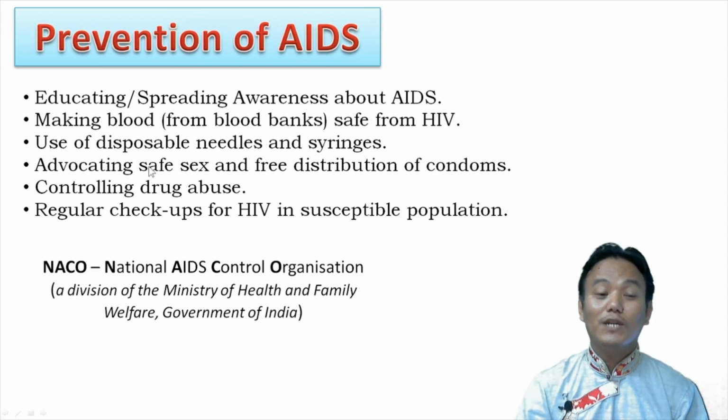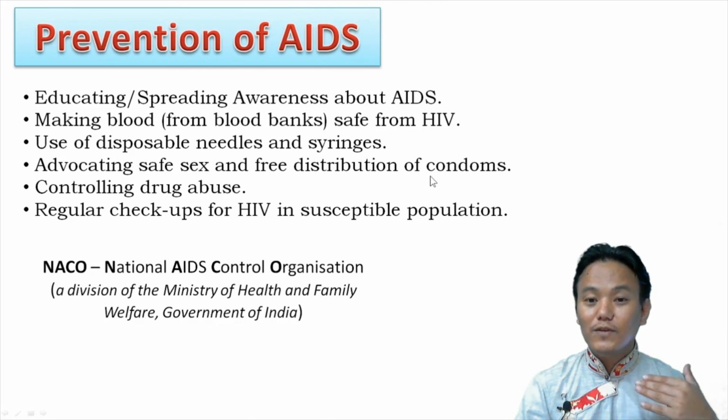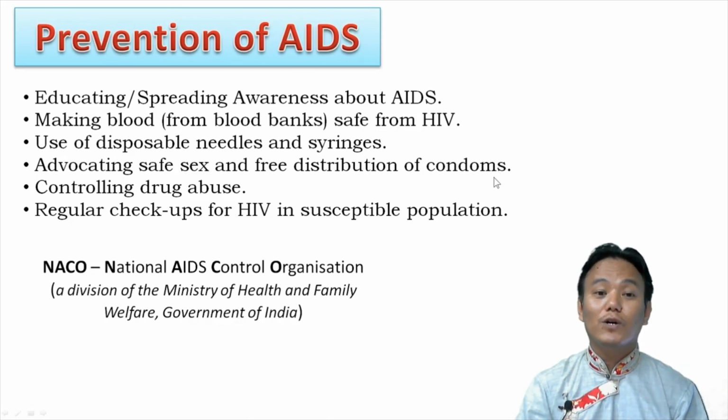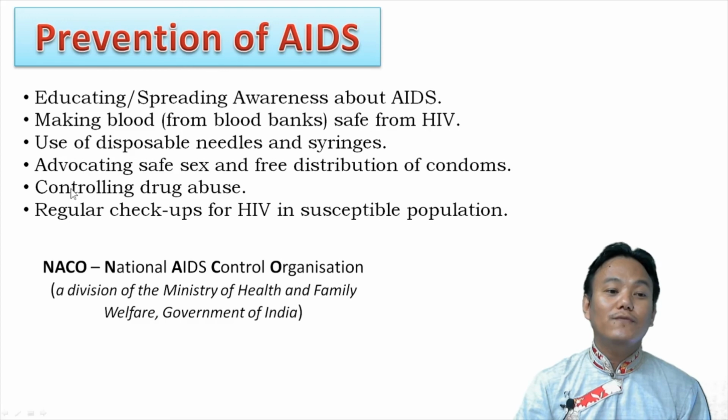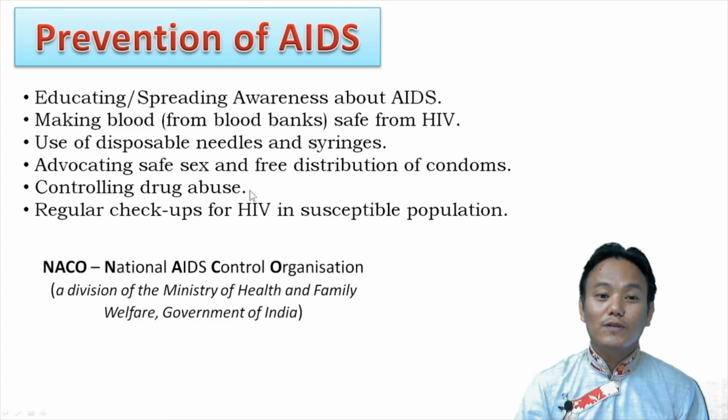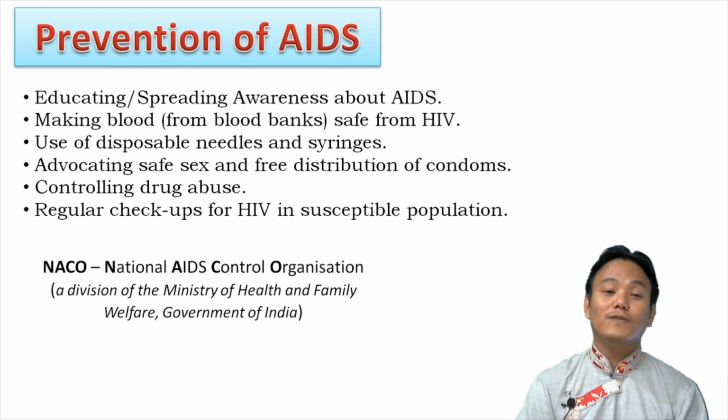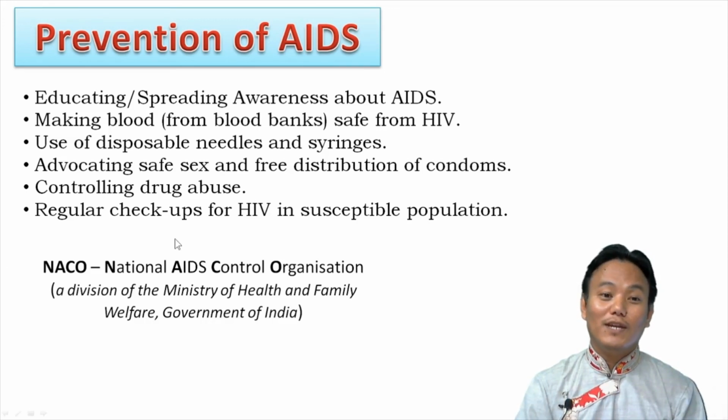If you advocate safe sex and freely distribute condoms, people will start using condoms, and that will prevent the spread of the HIV virus. And then we have controlling drug abuse. People who use drugs intravenously tend to suffer from HIV infection. So if you control drug abuse, you can control the spread of HIV.